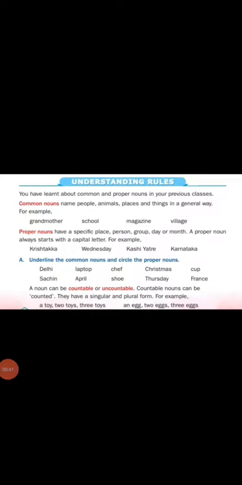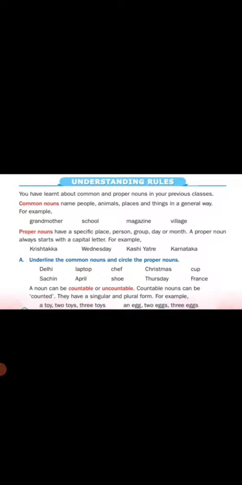We have learned about common noun and proper noun in previous class. Noun means it's a naming word. Name of the person, place, animals, things are called noun. Common noun means we can give the name commonly. For example, grandmother. We don't know whose grandmother it is. Grandmother means I also have a grandmother, you also have a grandmother. The name given commonly is called grandmother. Teacher, doctor. We are not mentioning which teacher, which doctor, which school. Particularly we are giving the name commonly, that is common noun.